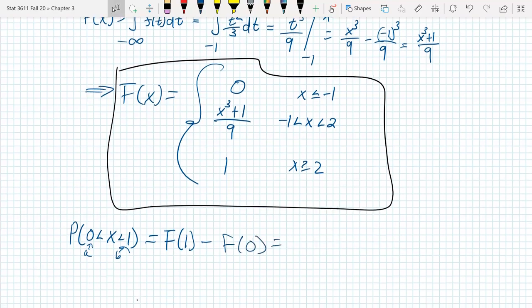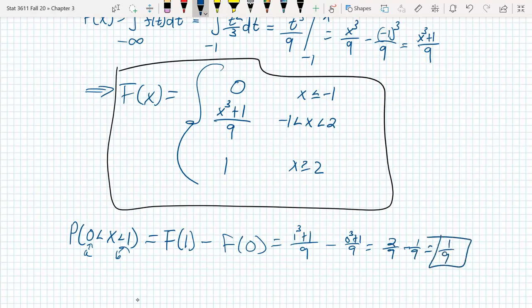All right, so what is capital F of 1? That's 1 cubed plus 1 over 9. And then capital F of 0, well, when you evaluate this at 0, that's going to be 0 cubed plus 1 over 9. So that is 2/9 minus 1/9. That is just equal to 1/9, which is the same answer we got in the previous video. There we go. So that looks good. That's our CDF right there. Okay.